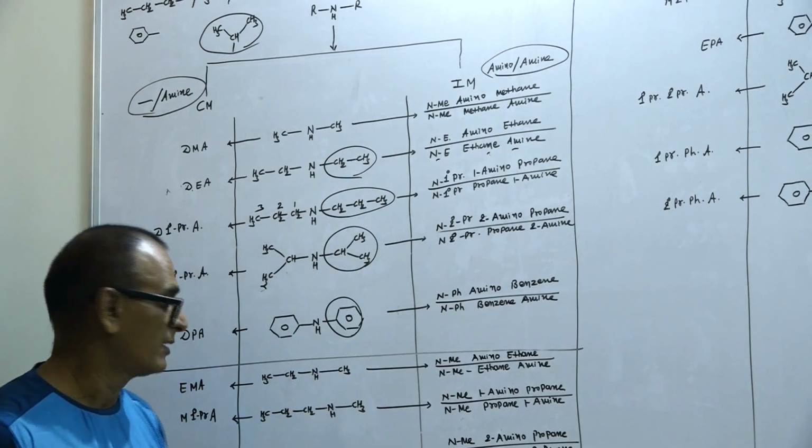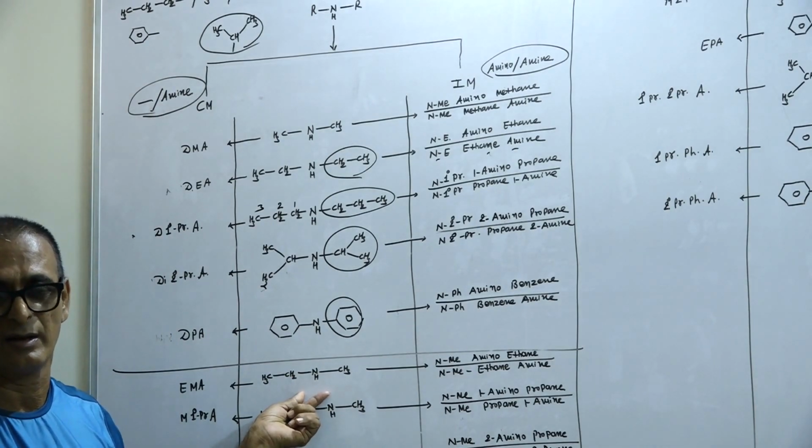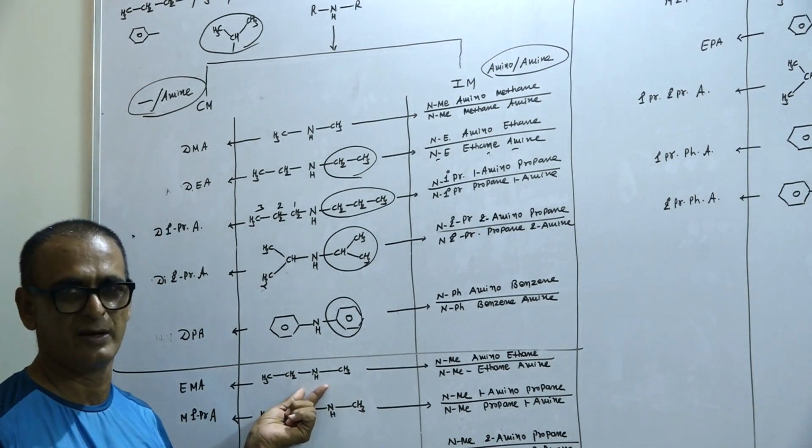Yes, now you see, these are the illustrations of asymmetrical secondary amine.